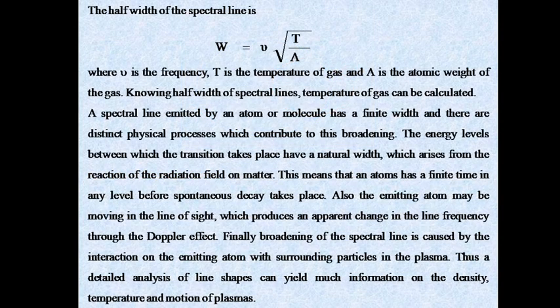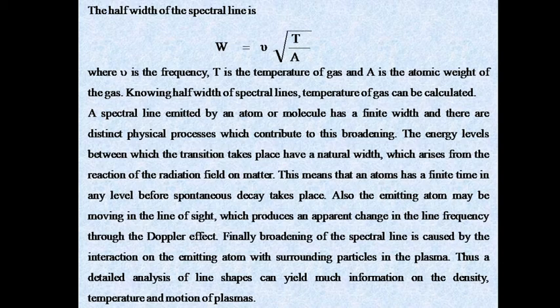The half width of the spectral line is W equal to nu times the square root of capital T upon A. What is nu? Nu is the frequency, T is the temperature, and A is the atomic weight of the gas.